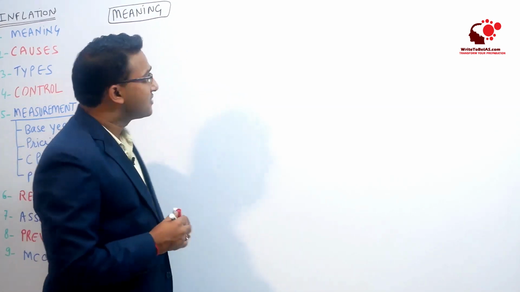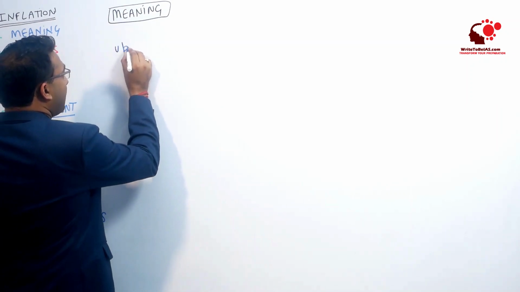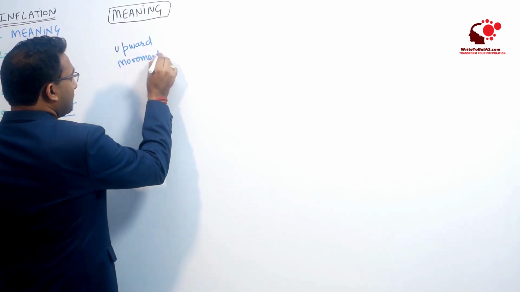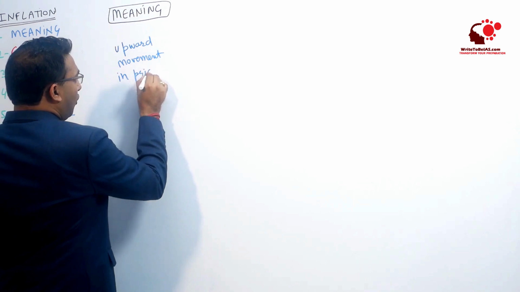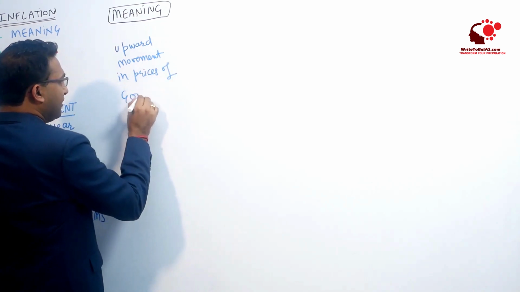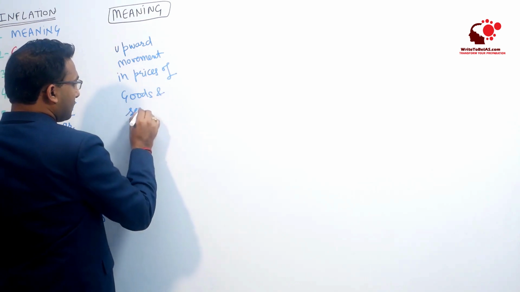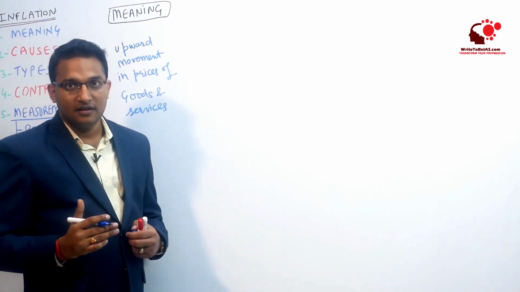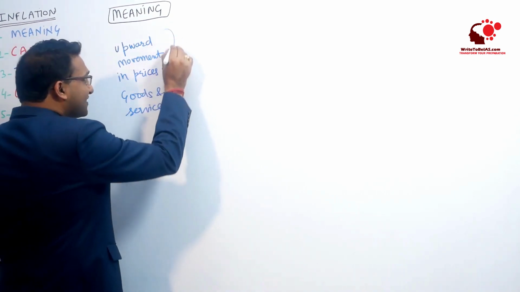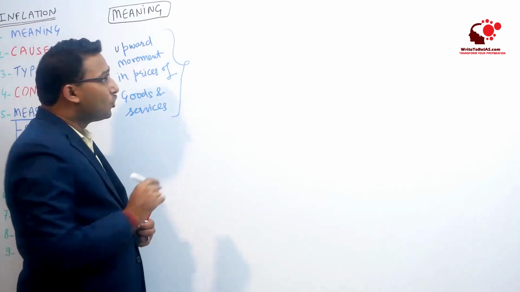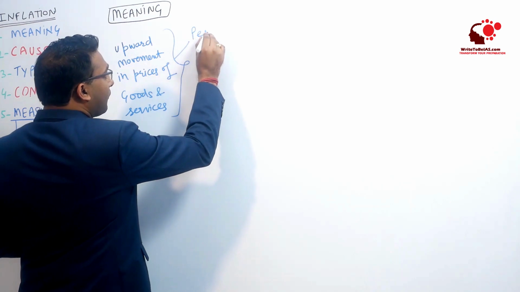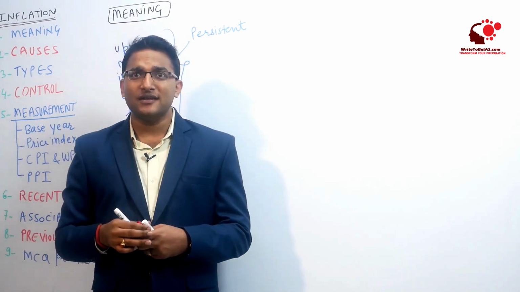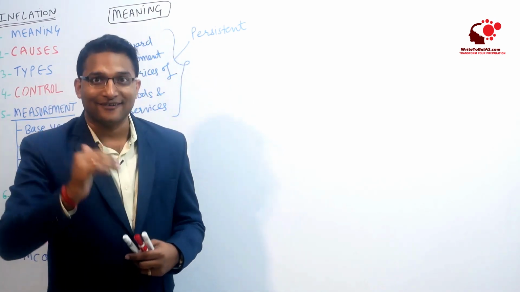So what is inflation? Inflation is the upward movement in the prices of goods and services, and it has three peculiar features. First of all, it has to be persistent. What is the meaning of persistent? Persistent means it has to be a long-term trend.